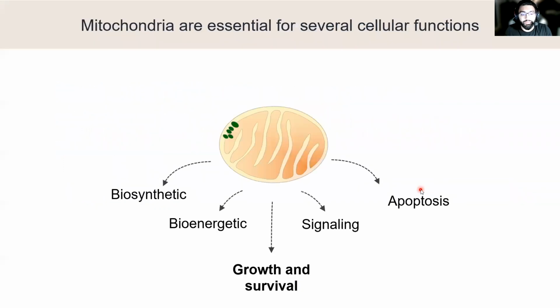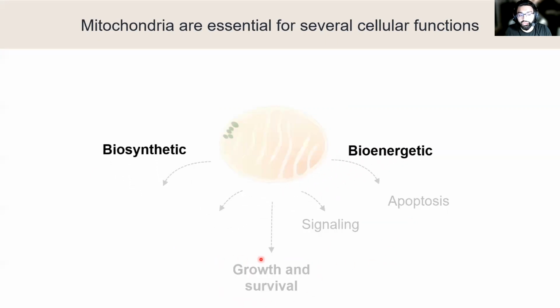The mitochondria are organelles that are classically known for their role in ATP production, which is its classic bioenergetic function. However, the mitochondria are also implicated in many other pathways such as biosynthetic function, cell signaling, and apoptosis. Overall, the mitochondria will work to promote growth and survival. Today, we're going to be focusing on the metabolic aspects of the mitochondria.